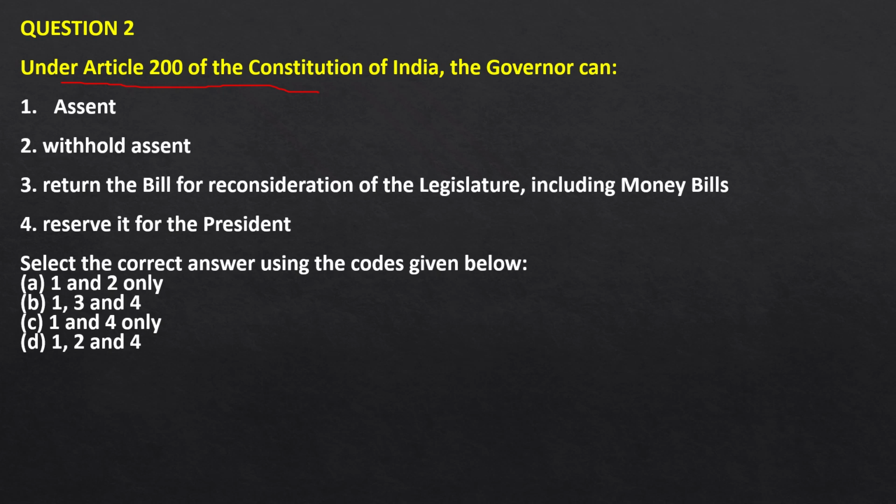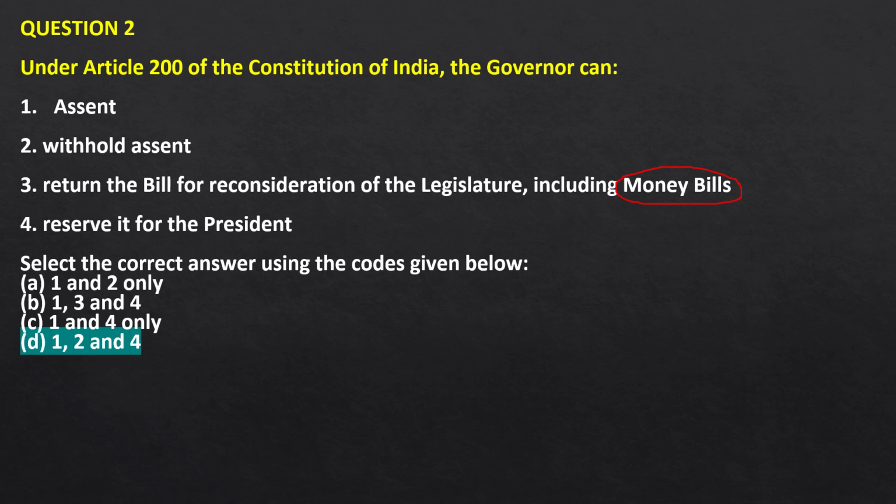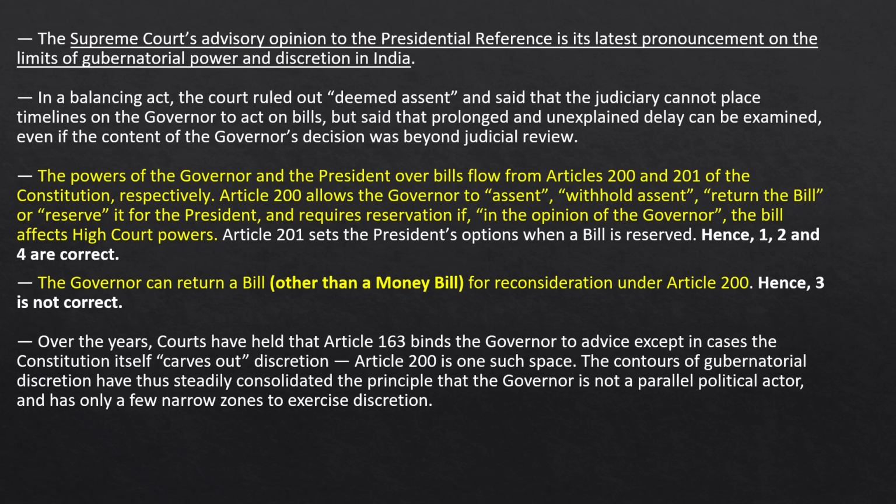So the correct answer for this question is D. That is, statement 1, 2 and 4 is correct. Statement 3 is incorrect because the governor cannot return the money bill to the legislature, because the money bill is presented after the prior recommendation of the governor. So statement 3 is incorrect.